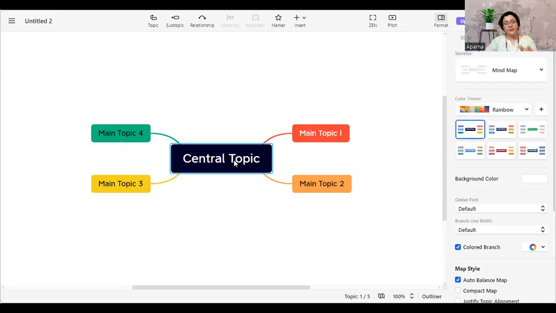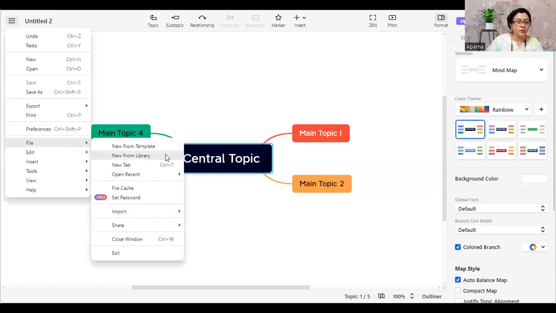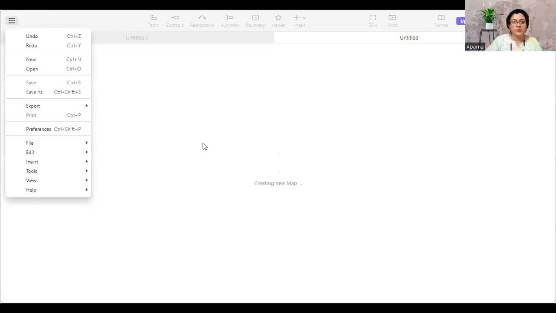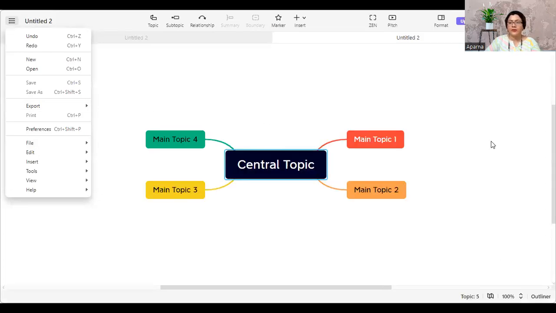So once you've clicked on the icon of XMind, it will open. Now this is the second page I'm opening, so it may show Untitled 2, but it has to be Untitled 1. If I can just show you, if you want to go to a new tab probably. So this is a new tab I've opened. It's a very new screen, and it will again show by default like this.